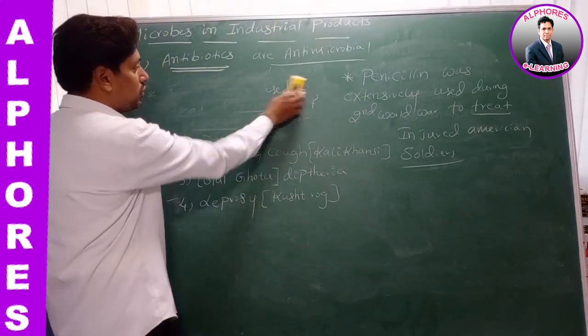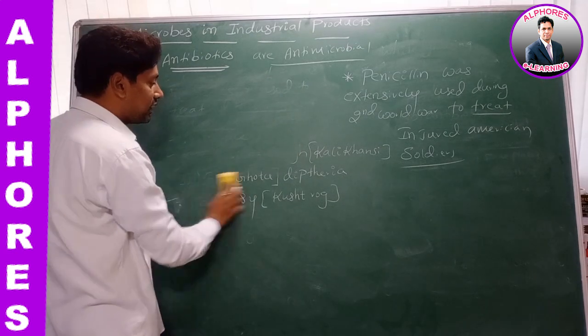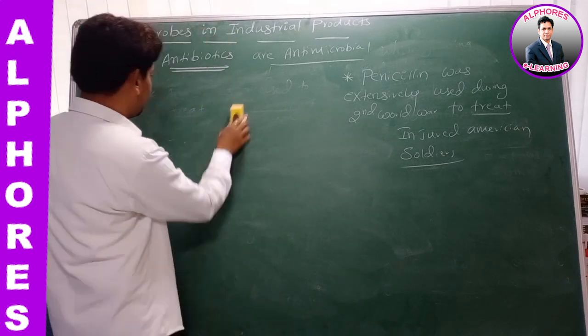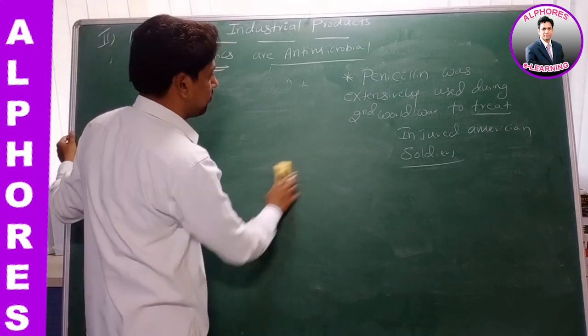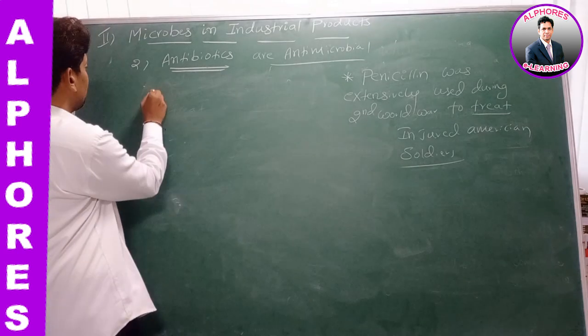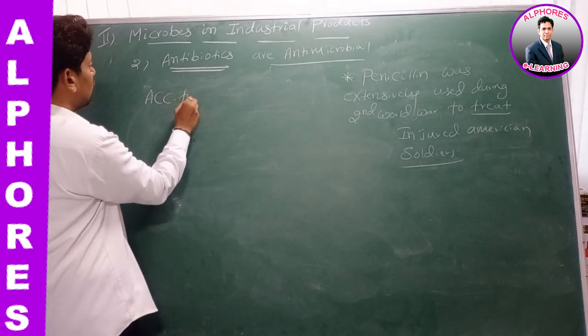Penicillin can be used as an effective antibiotic. This statement was given by Chain and Florey. Therefore, according to Chain and Florey, according to whom?